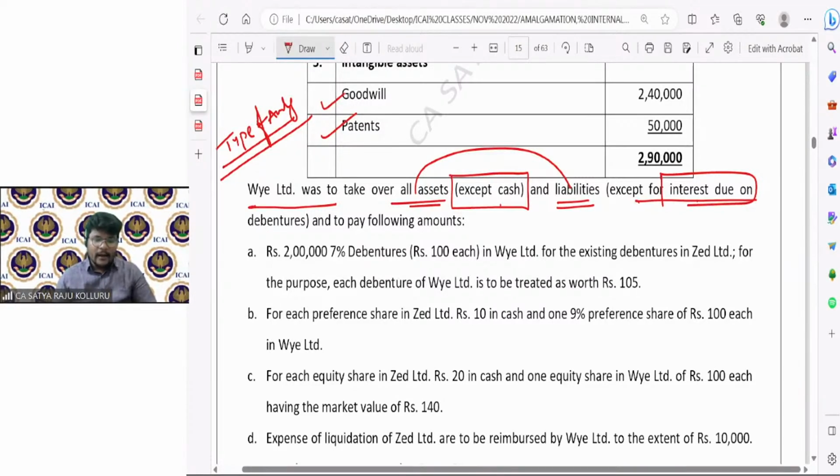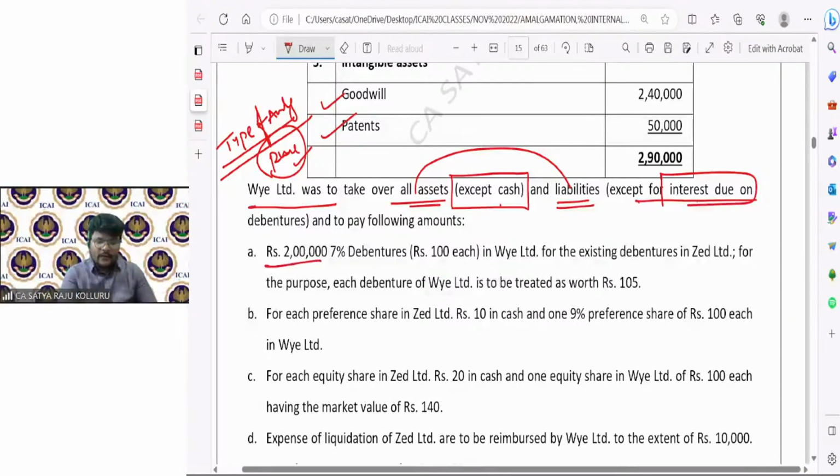Fine. Yeah, that type of amalgamation is amalgamation in the nature of purchase. You're absolutely correct. Because in case of amalgamation in the nature of merger, all the assets and liabilities need to be taken over by the purchasing company. But here some of the assets, that is cash, is not taken over, and some of the liability, outstanding interest, is not taken over. That's why the amalgamation is amalgamation in the nature of purchase only. Correct. Next.